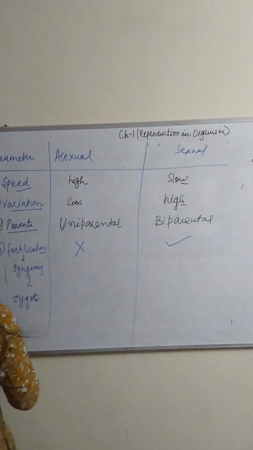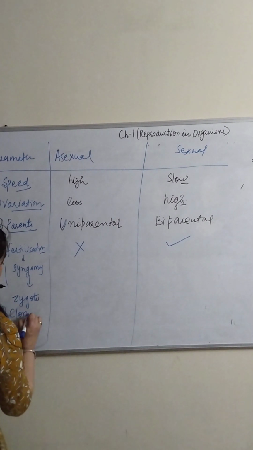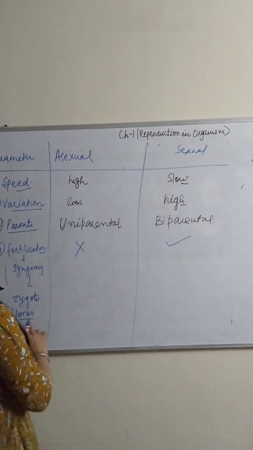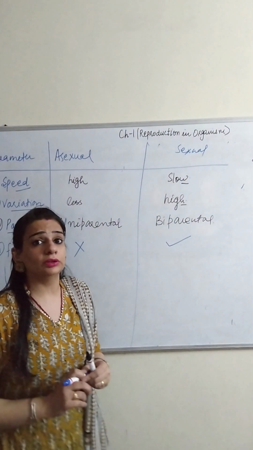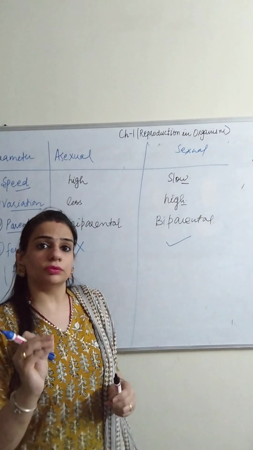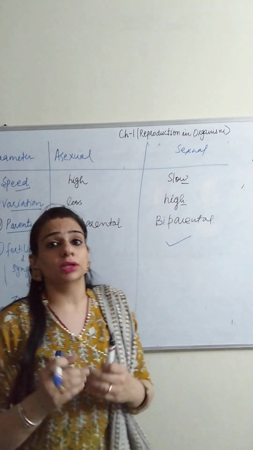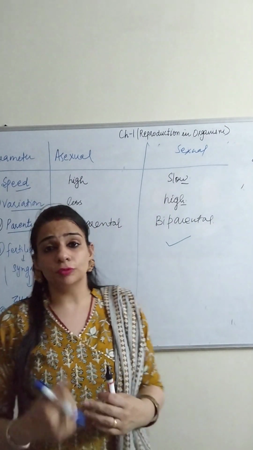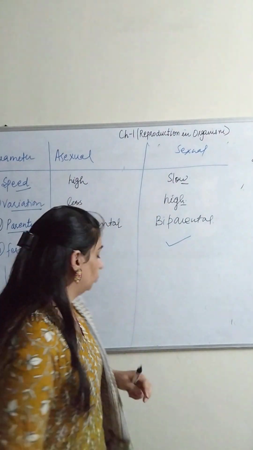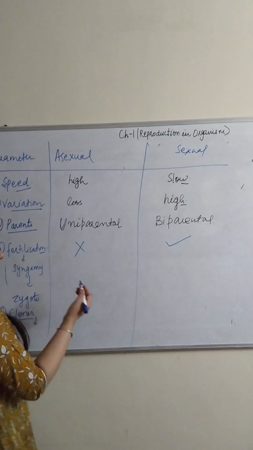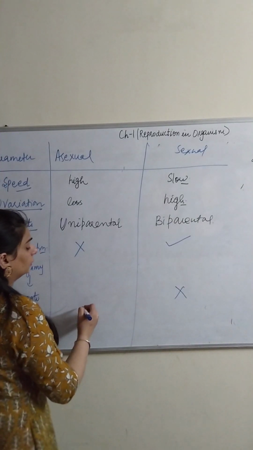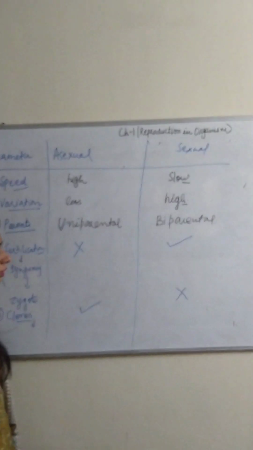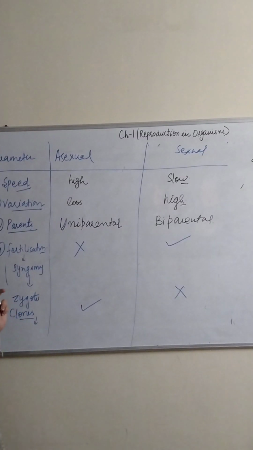Now the next one, the fifth concept that we can take for the differentiation between asexual and sexual reproduction, is a clone. What do you mean by a clone? The definition is given in your NCERT also, that a clone is basically the exact copy of the parents. So if exact copies of the parents are forming, then they are called clones. As all of you know, exact copies are not formed in sexual reproduction, but clones could be formed in asexual reproduction. Hoping all of you have understood asexual and sexual reproduction.